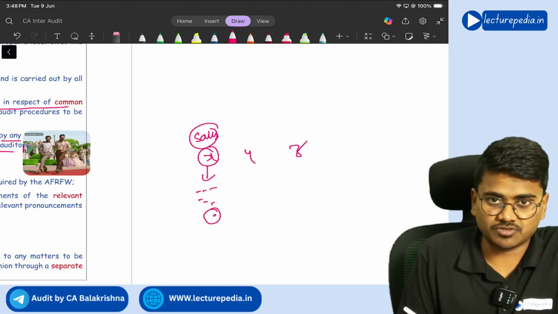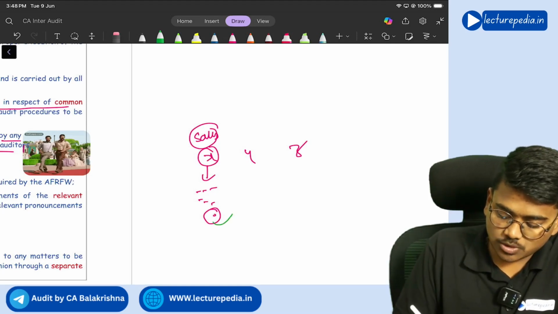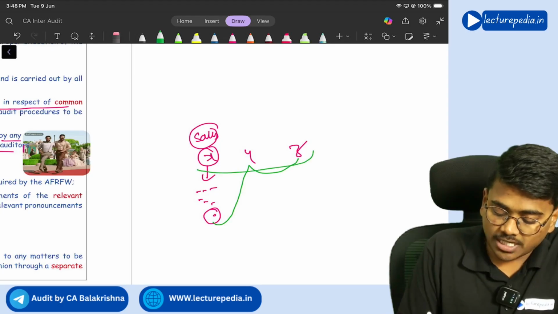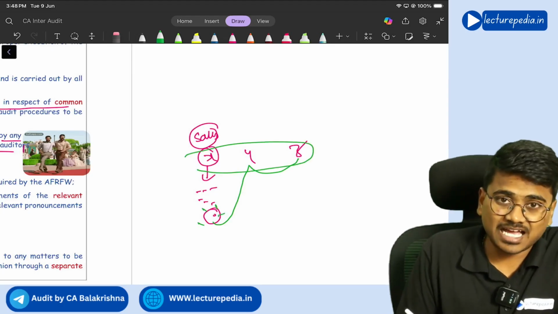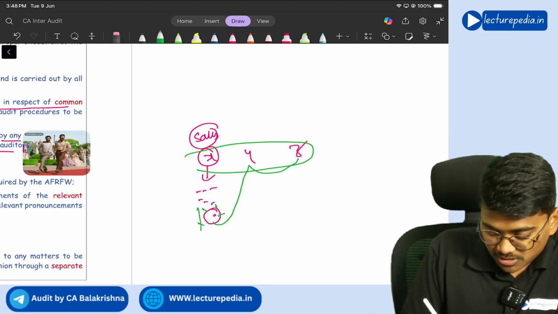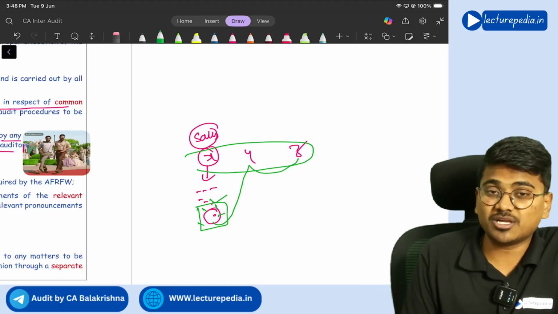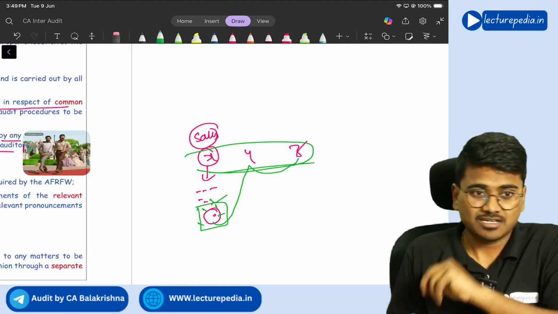He is confused with respect to that. So he brought this matter to the notice of Mr. Y and Mr. Z. All these joint auditors together discussed this matter and reached a common conclusion. Now with respect to this matter also, all the joint auditors together will be responsible, because all of them discussed that matter and arrived at a conclusion.